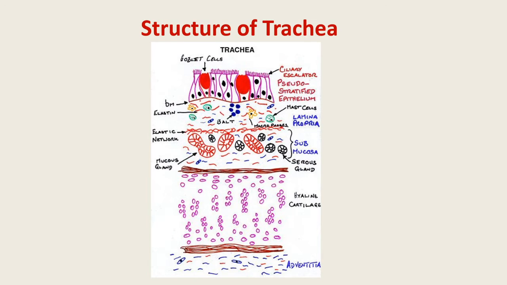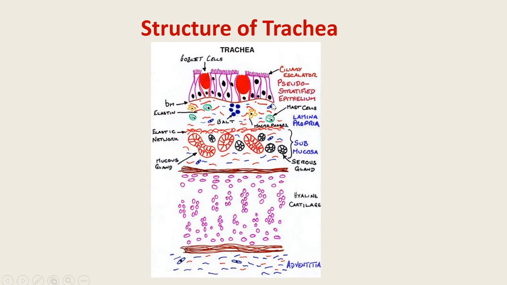Now, the microscopic structure of the trachea. The TS of trachea shows various layers. The layers are the mucosa layer, lamina propria layer, submucosa layer, then hyaline cartilage, and the last one is the adventitia or fibrosa. Now, the innermost layer, the mucosa, is lined by pseudostratified columnar ciliated epithelium which rests on the basement membrane.